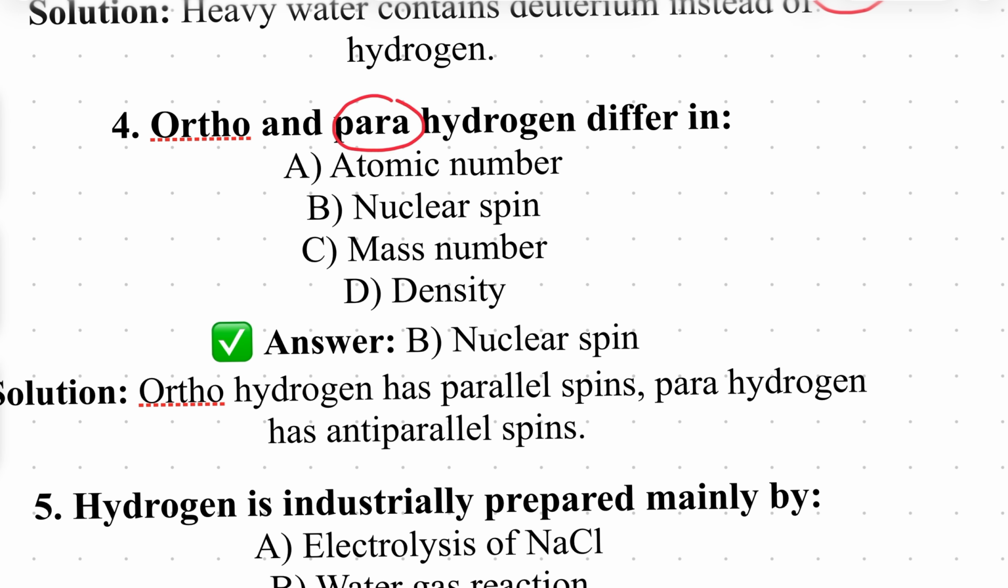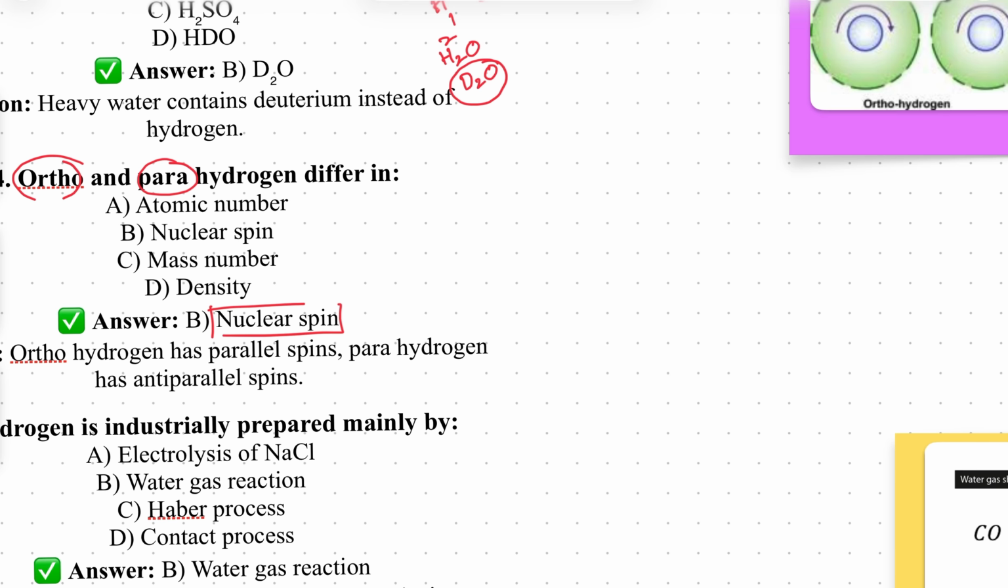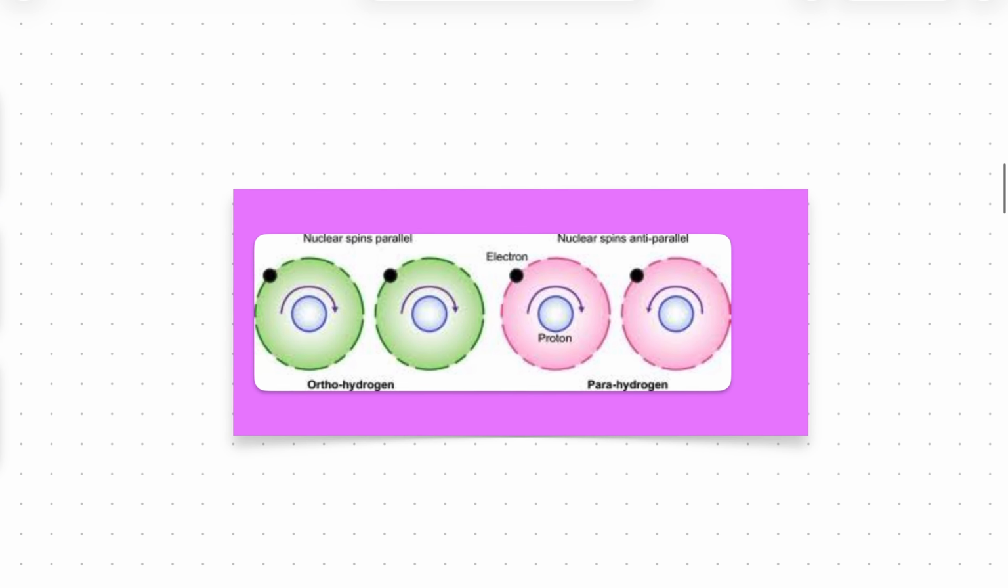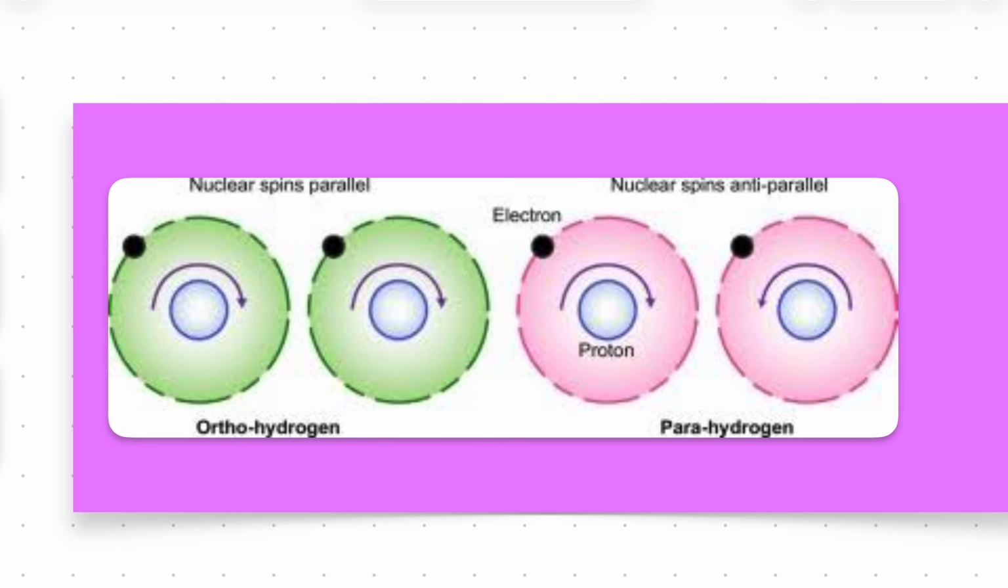Ortho-para hydrogens. Most of the cases they are confusing. What is ortho-hydrogen? What is para-hydrogen? Actually, they both differ in their nuclear spins. Okay, I will explain with the diagram. See this here for you. See, all of you.